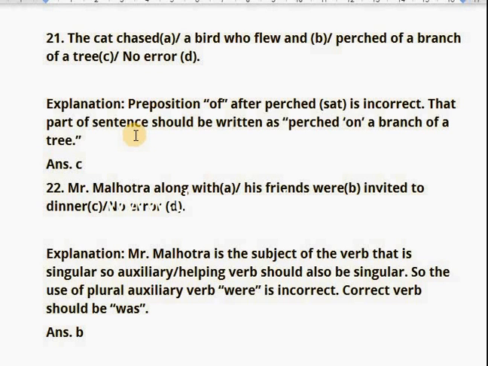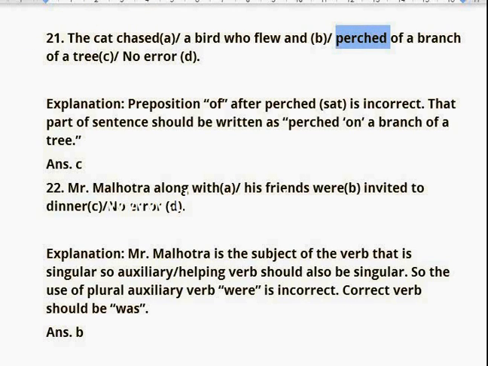Hello students, this is my fifth video in the series of how to find error in the sentence, and we have come to question number 21: the cat chased a bird who flew and passed off a branch of a tree. Here you need to understand the meaning of passed. It means set.